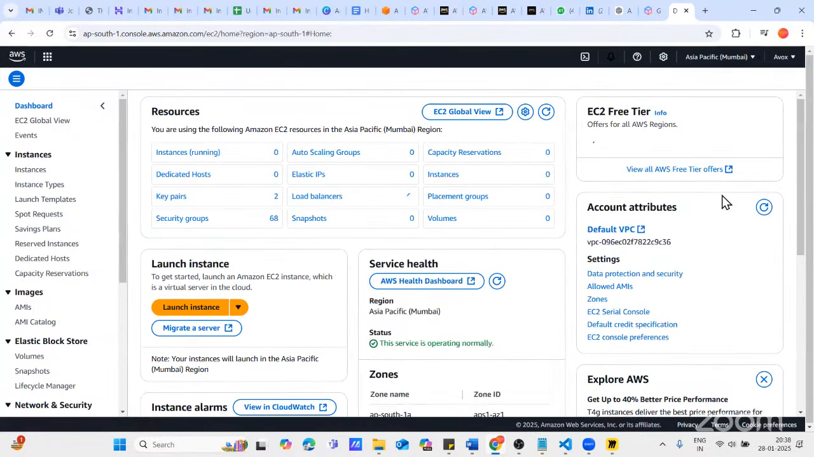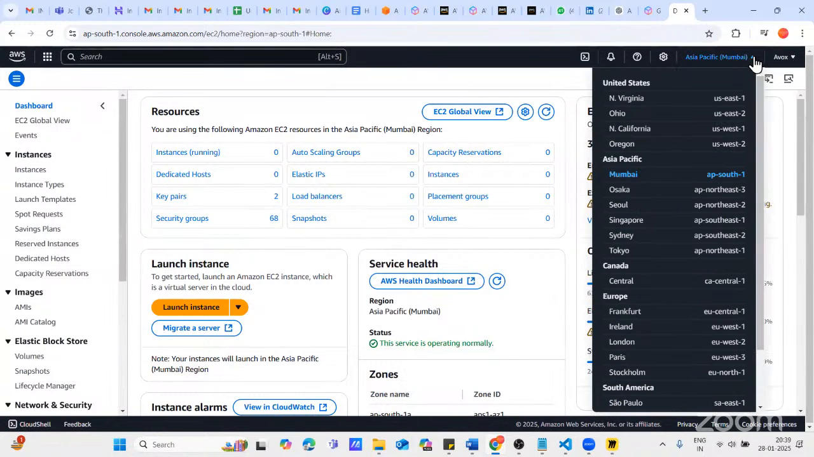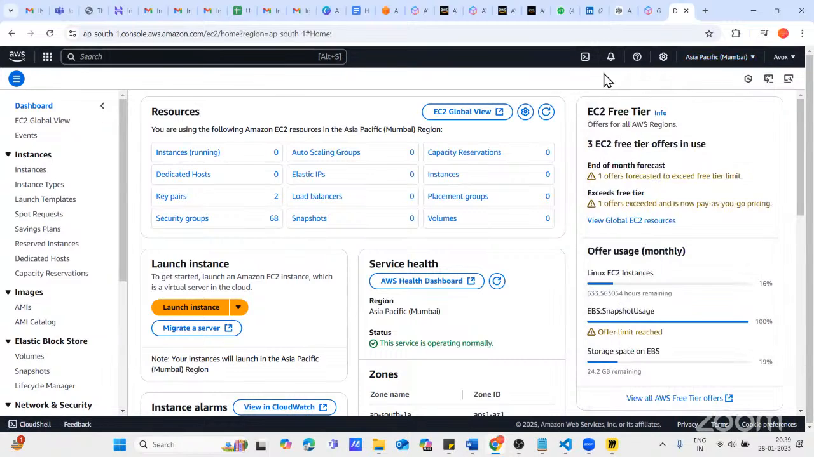So in which region am I working right now? Can you see here? I'm in Mumbai, right? And you can see the total number of instances is zero. We do not have any virtual machine. Whenever I say instance, I mean a virtual machine. So instance is your virtual machine. Right now, at present in Mumbai, we do not have any instance.